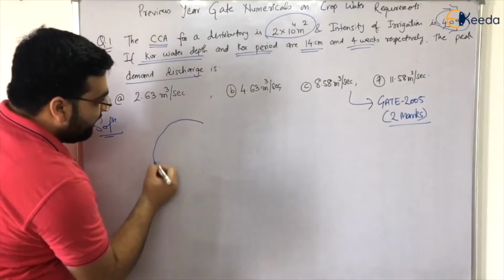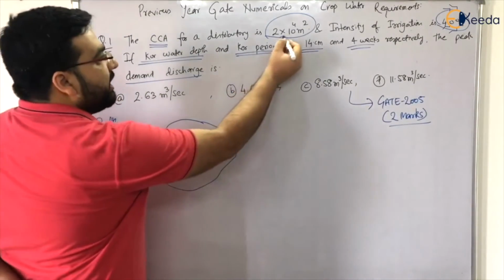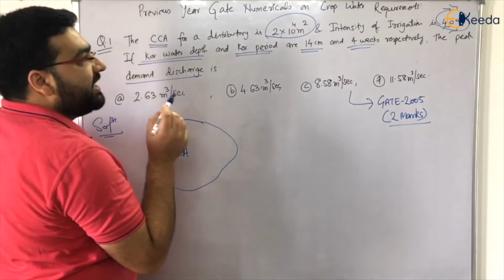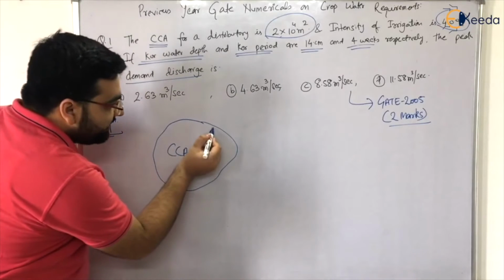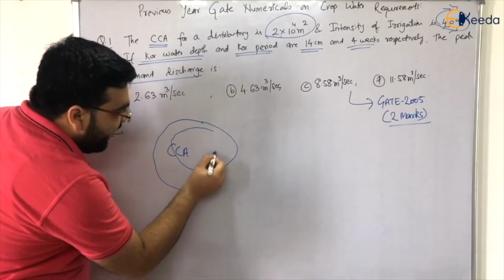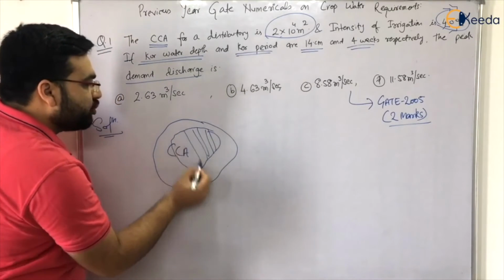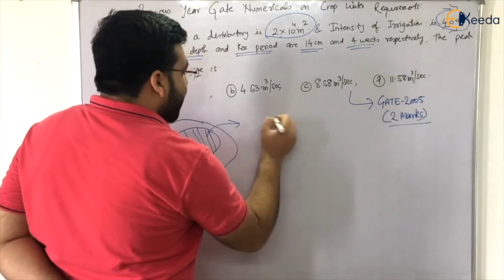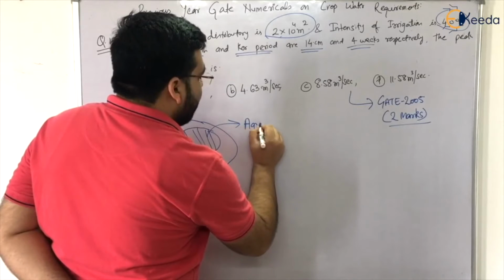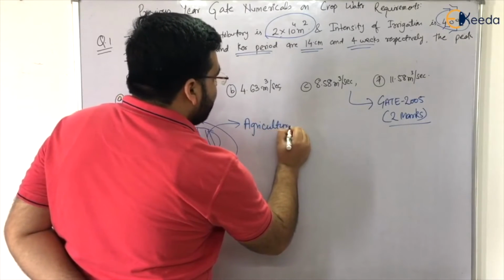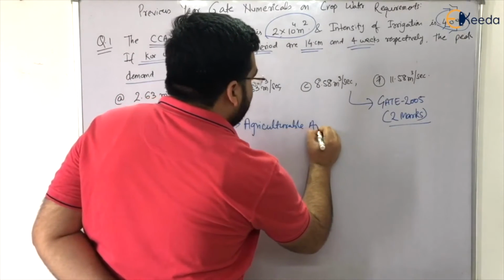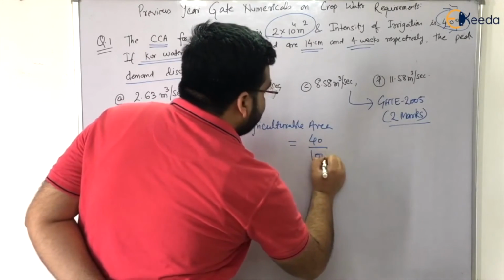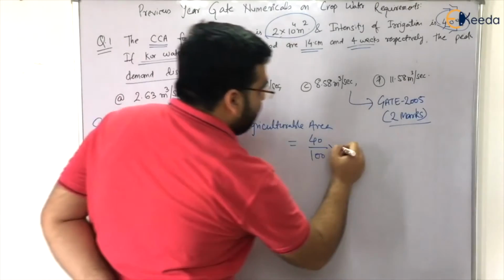So this is the culturable command area. The area of the culturable command area is 2 into 10 raised to power 4 meter square, and out of this the intensity of irrigation is 40%. It means that only 40% area has to be irrigated. Only this area has to be irrigated. So first of all, let us determine this area. The irrigated or agriculturable area is actually equal to 40 divided by 100 of 2 into 10 raised to power 4 meter square.